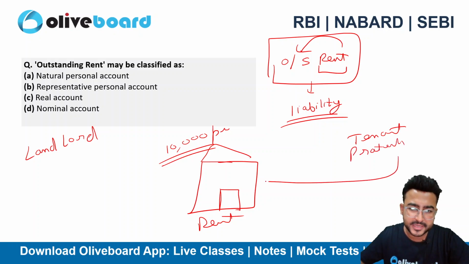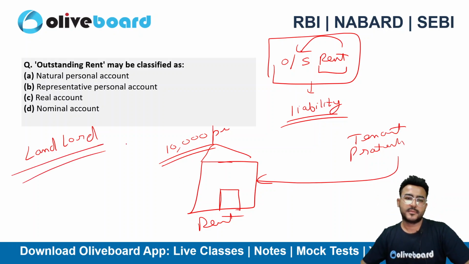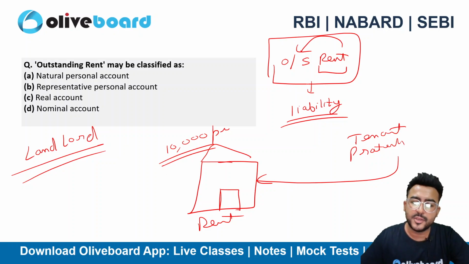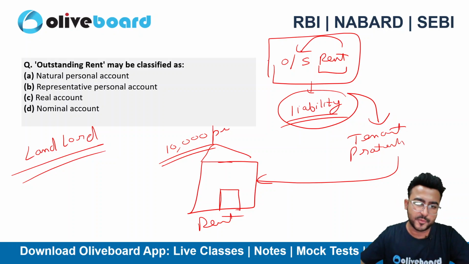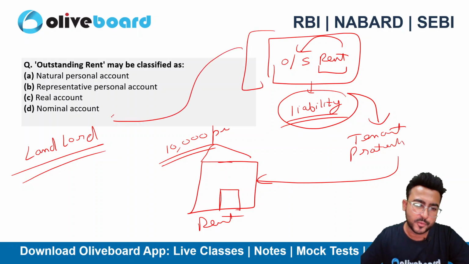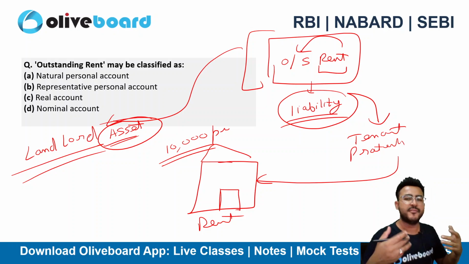I haven't paid this rent of 10,000 to the landlord, right? I haven't paid the rent to the landlord, so this will be a liability for me because that's an obligation for me. However, outstanding rent for my landlord will be an asset here, because he has earned this particular rent. However, I haven't paid it.